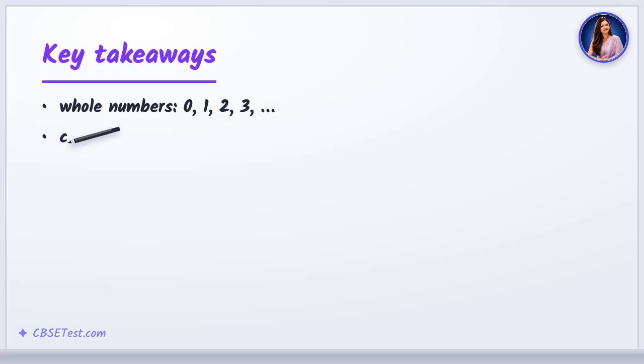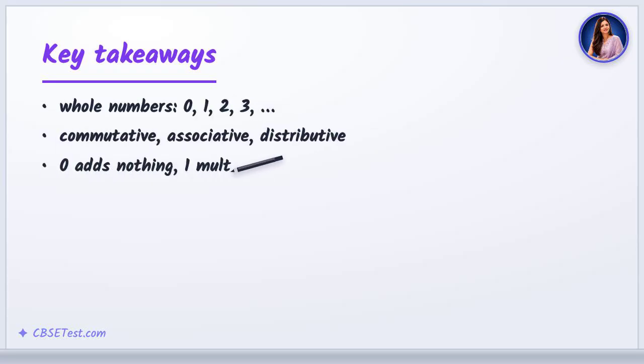To recap, whole numbers begin at 0. Their operations are commutative, associative, and distributive, and 0 and 1 are the identities.